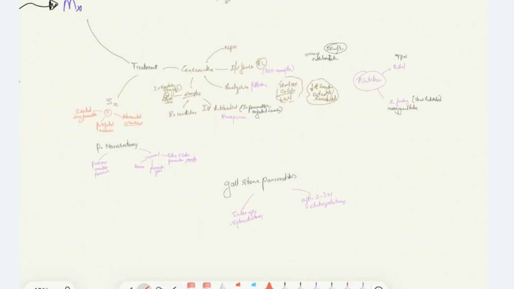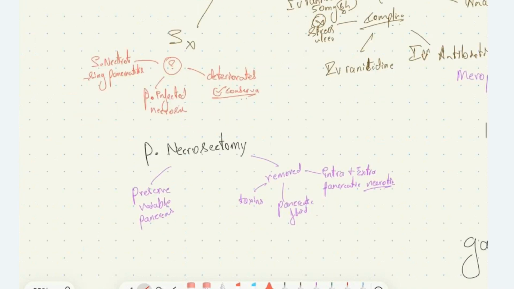Then we have surgery. Surgery is only indicated when the patient has severe necrotizing pancreatitis or pancreatic infected necrosis, or if on conservative treatment the patient is not improving, is going on deteriorating, we'll perform surgery.